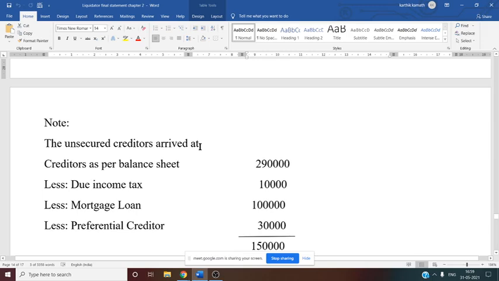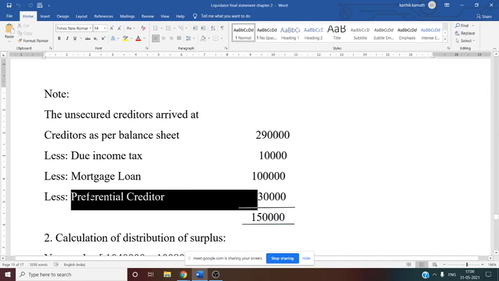Because it is preferential in nature. That is why minus 10,000. Then minus mortgage loan. Why are you deducting mortgage loan? Because it is a secured creditor. That we have deducted, 1 lakh. Minus again preferential creditor. Why do you have to deduct preferential creditor? Because they have mentioned it in the adjustment.